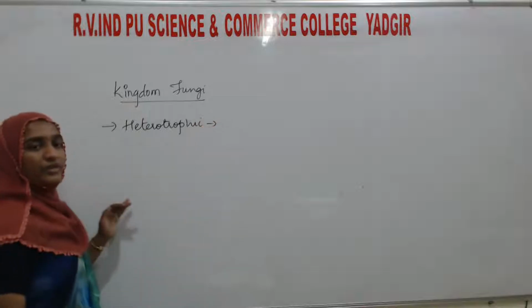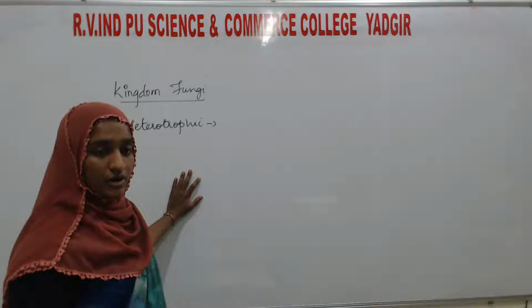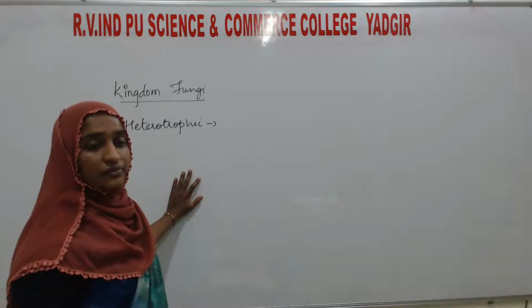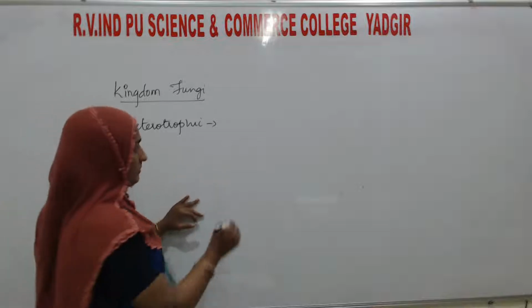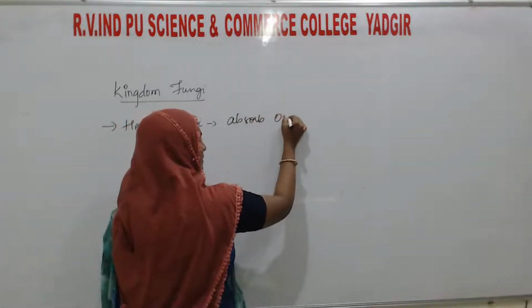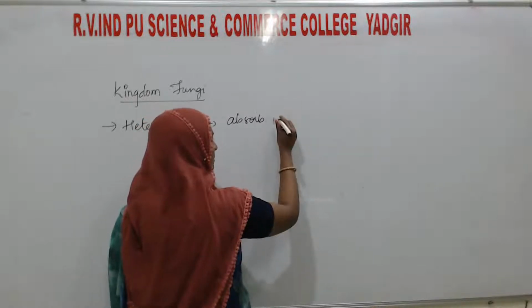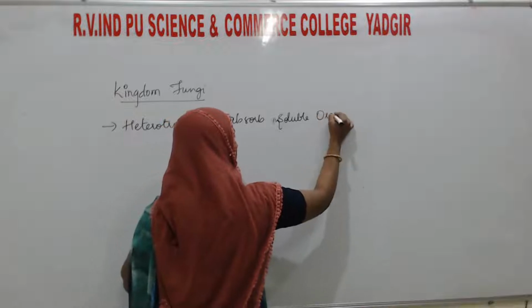On whom are they depending? They absorb their food, which is in the form of soluble organic matter.